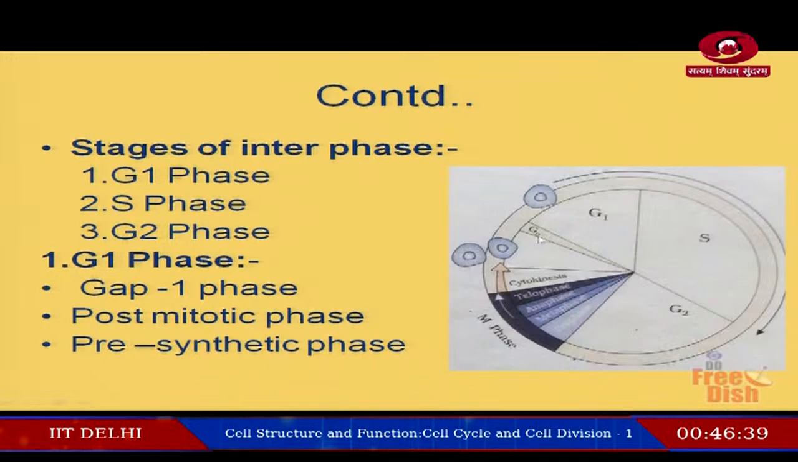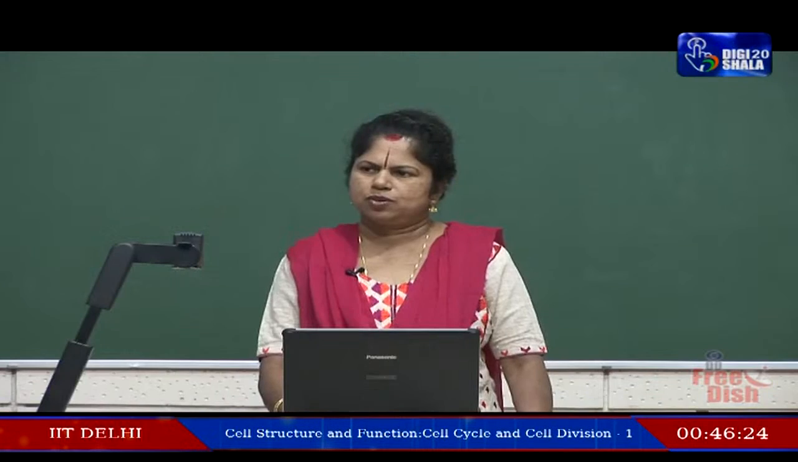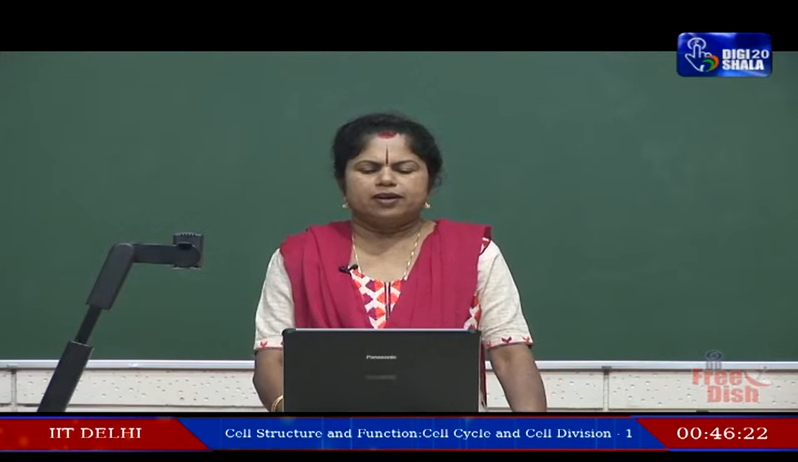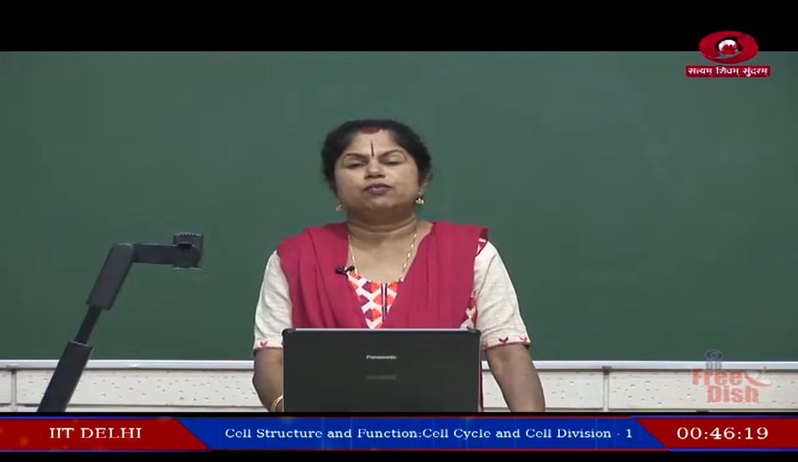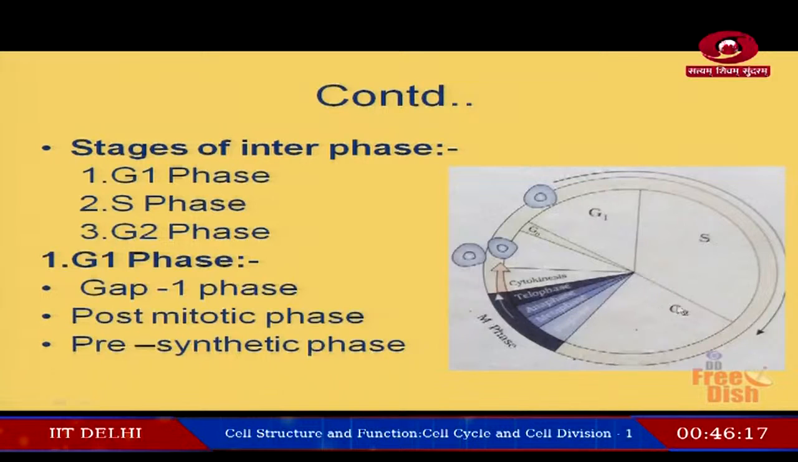And here there is one more stage represented, that is G0 phase. Some of the cells, even after this preparation, they are entering back to G0 stage, quiescent stage, remains inactive. So, in short, an interphase which consists of three different stages, G1, S and G2. So, these three stages or phases together known as the interphase.